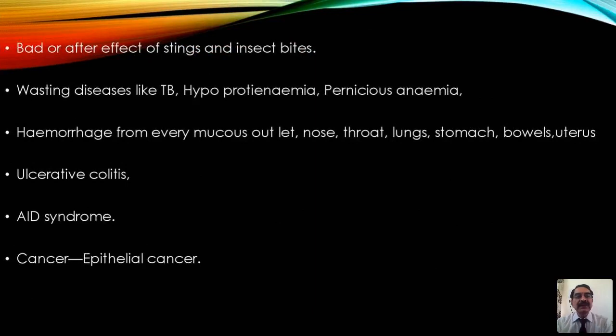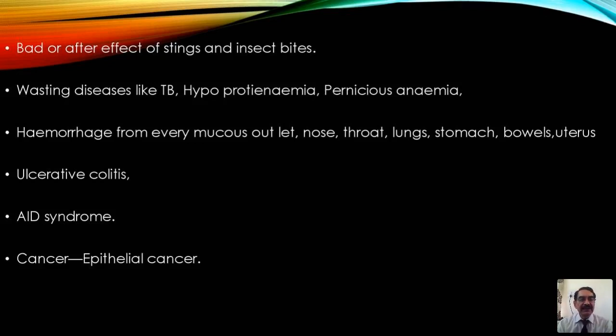Bad after-effects of stings or insect bites. This is a specialty of acetic acid. Wasting diseases like tuberculosis, hypoproteinemia, pernicious anemia, and hemorrhage from every mucous outlet: nose, throat, lungs, stomach, bowels, uterus, whatever the organ you name, bleeding takes place from there. That is typical acetic acid.